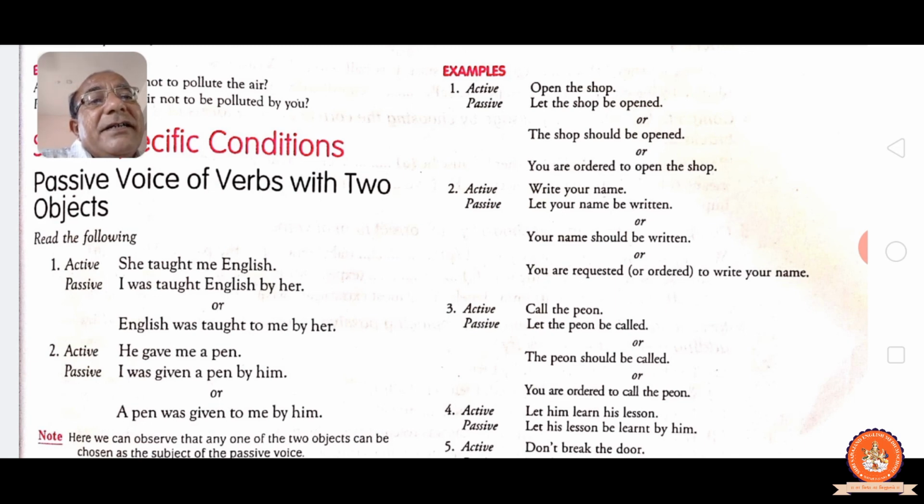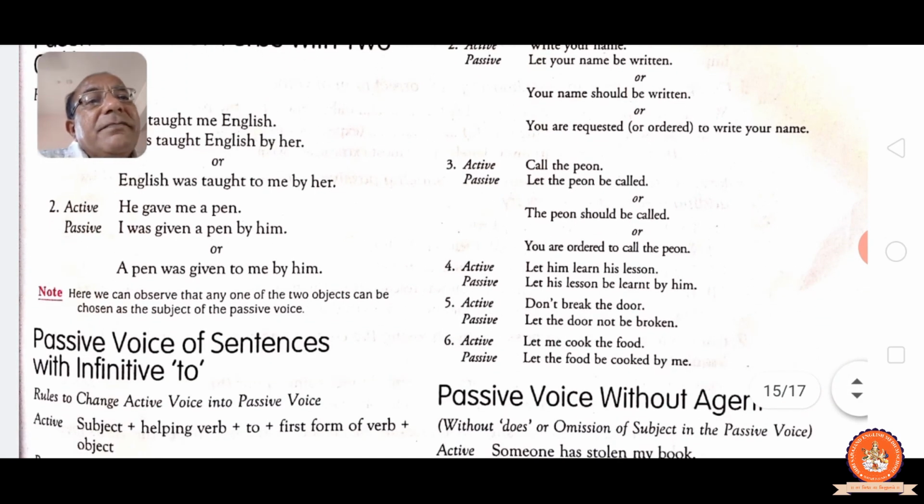Active voice: let him learn his lesson. Let his lesson be learnt by him. See, let his lesson be learnt by him. Let him learn his lesson. Don't break the door. Let the door not be broken. Let me cook the food. Let the food be cooked by me. See, any way you can write.